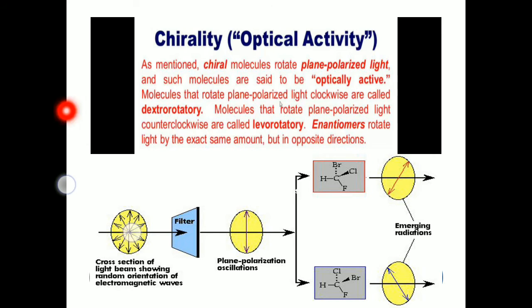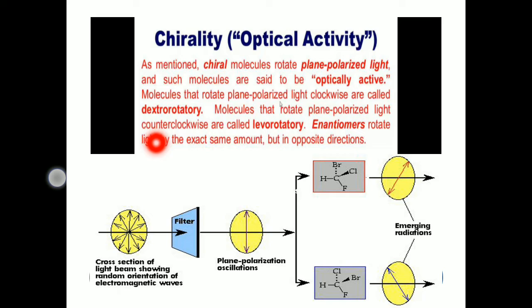When light, which scatters in all directions, is passed through a filter which directs all the rays of light in one direction, that is up and below direction, such light is called plane polarized light.